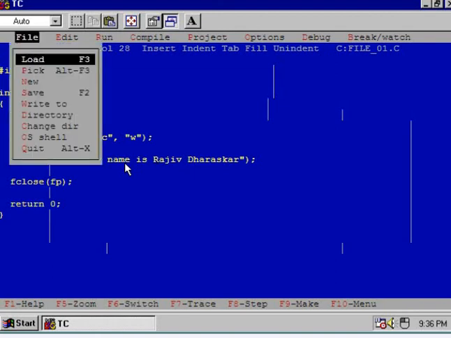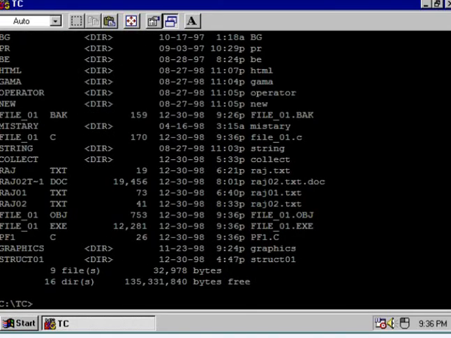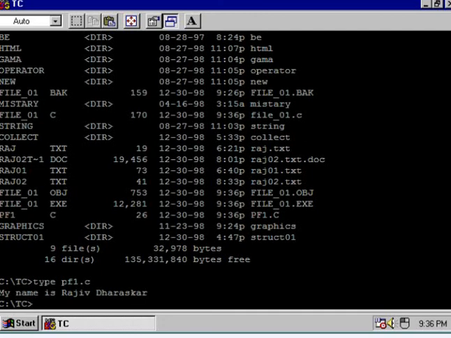Now I'll show you the same file from the DOS prompt. What is the name of the file? Just see the file here, pf1.c is here. Now using the type command I can see the content of this file. Type pf1.c and press enter. My name is Raju Dharaskar is the content of pf1.c.